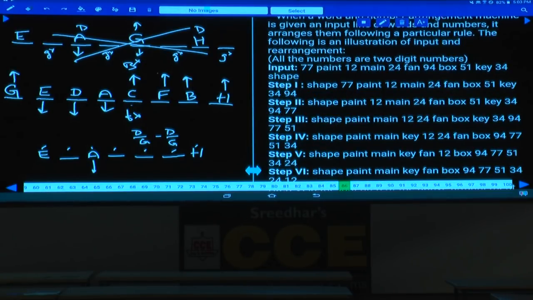Now these 5 questions, 86 to 90, are based on input and output.